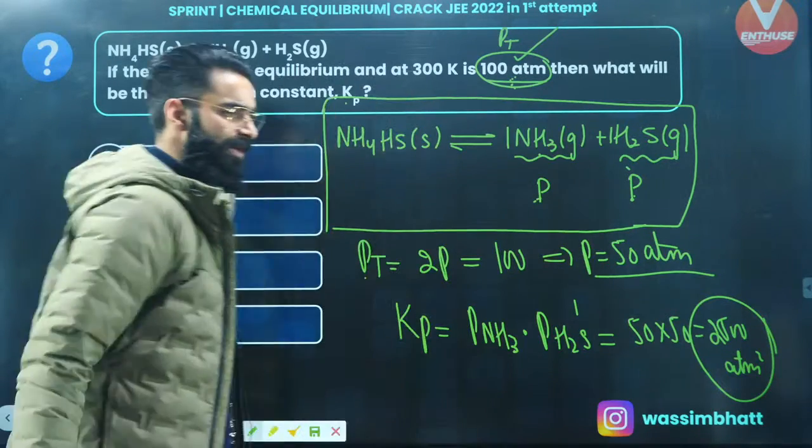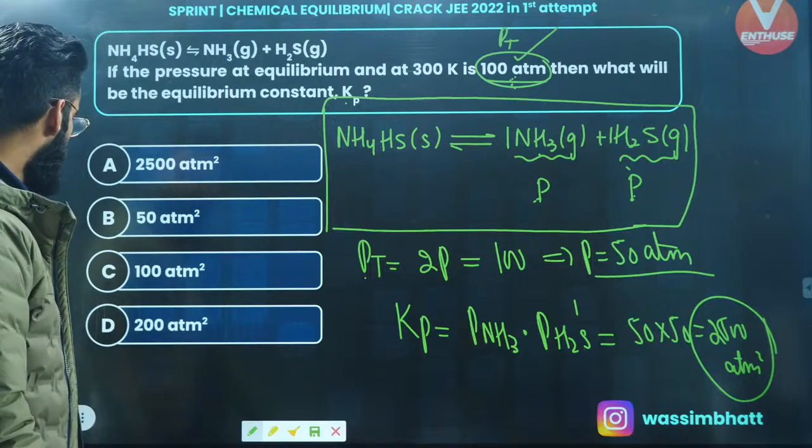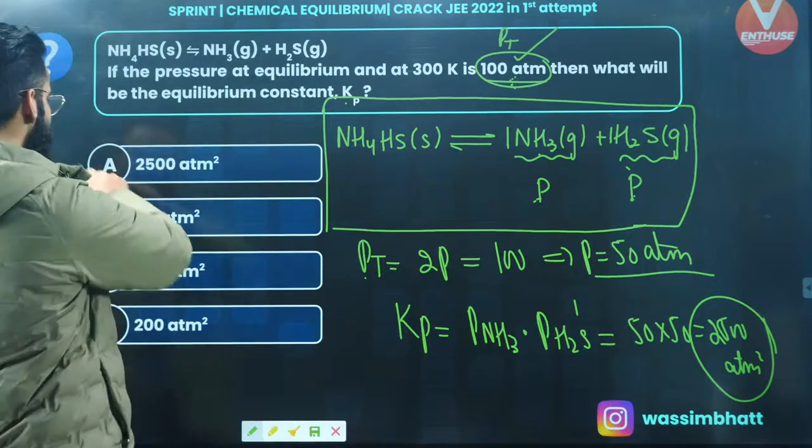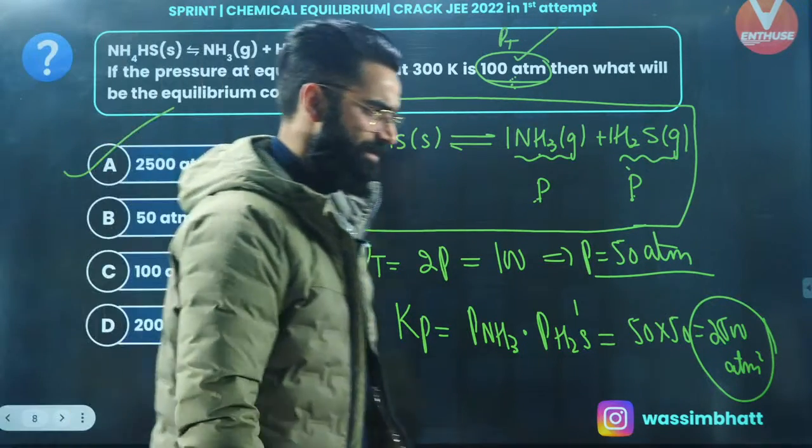This is the value of Kp, which is going to be the final answer of the question, right? So is there any option like that? Yes, option A is the one which is going to be the correct answer out of all, right, people?